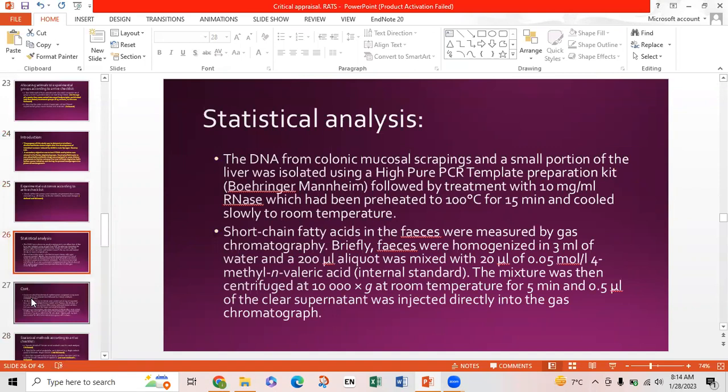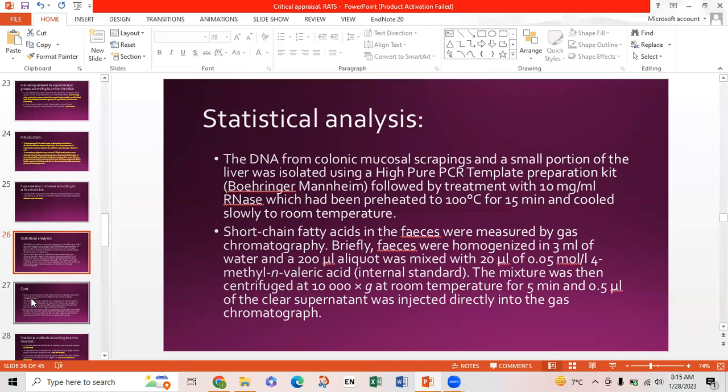Now coming towards the statistical analysis. The DNA from colonic mucosal scrapings and a small portion of the liver was isolated using a High Pure Template Preparation Kit, followed by treatment with 10 milligrams per ml RNase, which had been preheated to 100 degrees centigrade for 15 minutes and cooled slowly to room temperature.